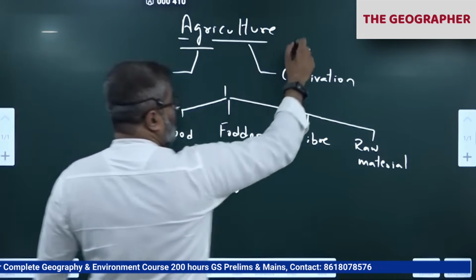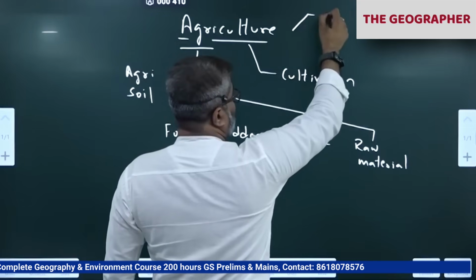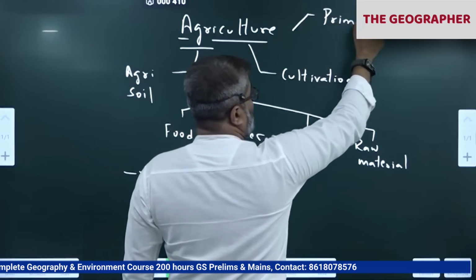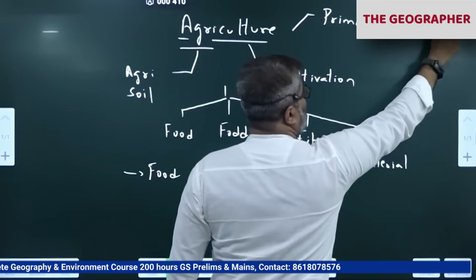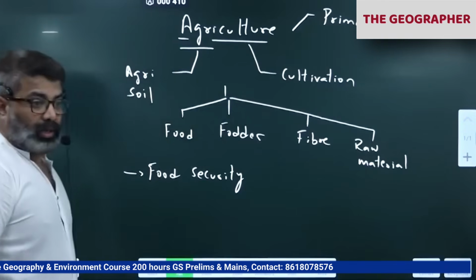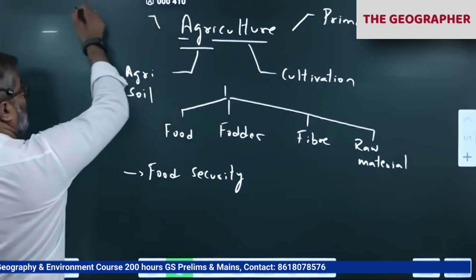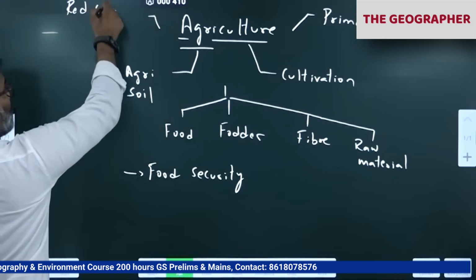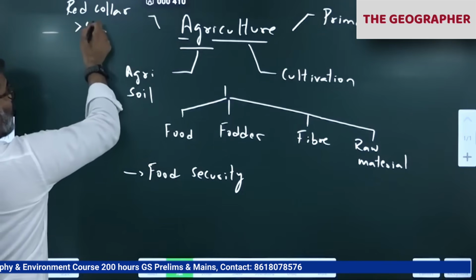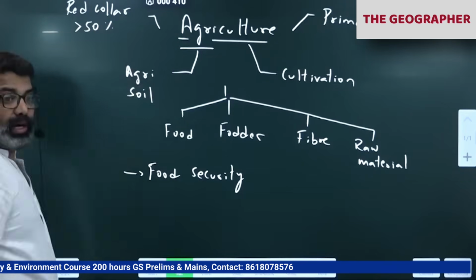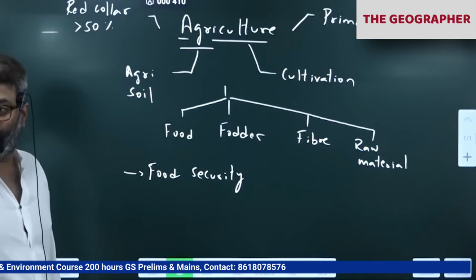And also I told you some aspect. Agriculture is a primary activity, one of the earliest activities of man. Correct? The people who work in agriculture are called red collar workers. I told you, red collar workers. And today more than 50% of India's population are directly dependent upon agriculture for their livelihood.